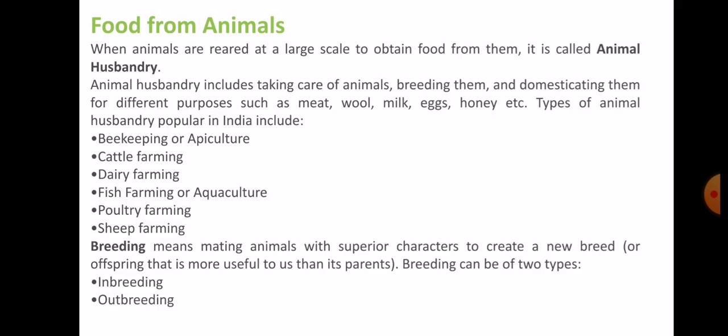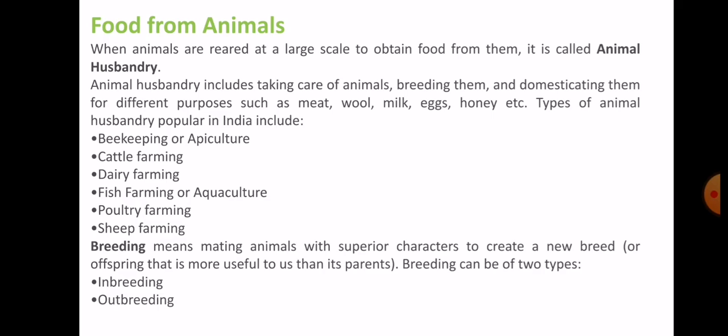Okay, now the types of animal husbandry which are popular in India are beekeeping or apiculture, cattle farming, dairy farming, fish farming or aquaculture, poultry farming, and sheep farming. Okay, now the next thing is breeding. Breeding is the process where we mate two animals which have superior characters, to create a new breed which has the superior characters of both the animals.